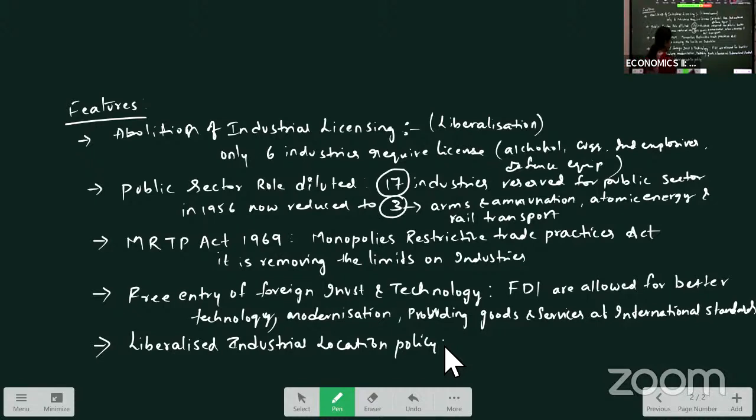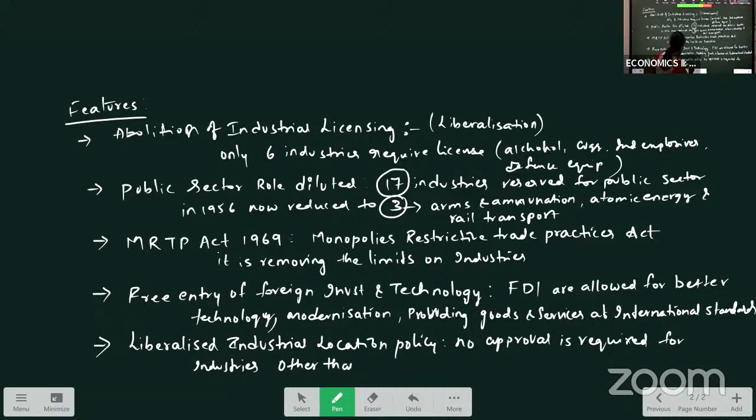Okay. So here no approval is required for industries in selection of the location other than the place over 1 million population.